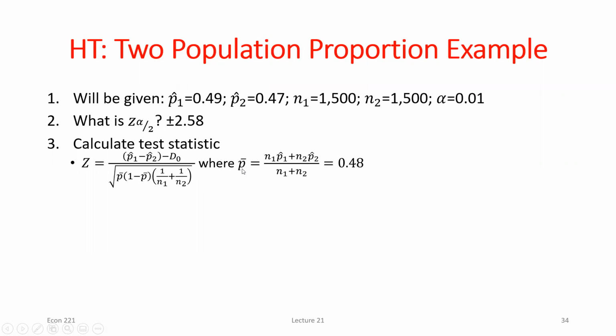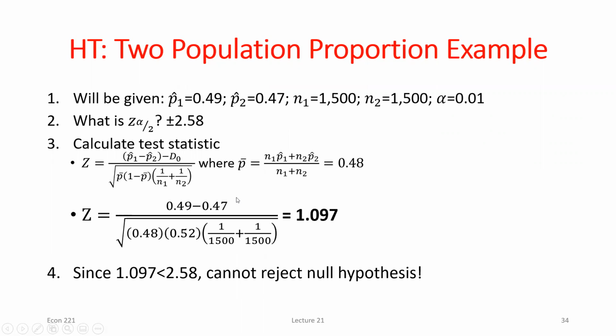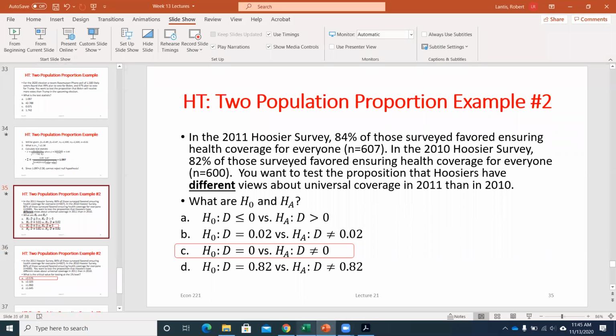But calculating that test statistic, we'll first plug everything into p-bar. So I would plug in my sample sizes of 1,500 and my sample proportions of 0.49 and 0.47, and I get approximately 0.48 there. I then plugged that 0.48, 1 minus 0.48, into the formula here. Plug in my sample sizes, my sample proportions, and my assumed true difference, which we're always going to be using as 0 in our examples. So we get a test statistic of about 1.09. If I wanted the p-value for this, I'd be looking for the area to the right, since I'm doing a right-tailed test. I can compare to critical values, but let's do the p-value approach here real quick.